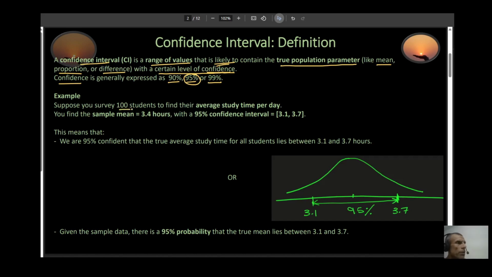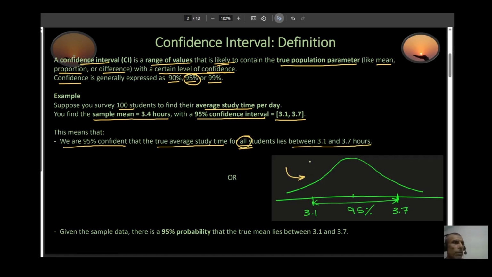Suppose you survey 100 students to find their average study time for each day and you find that your sample mean is 3.4 hours with a 95% confidence interval given by this number right here. So what do you mean by this statement? It means that we are 95% confident that the true average study time for all students, in other words, for your population, lies between 3.1 and 3.7.